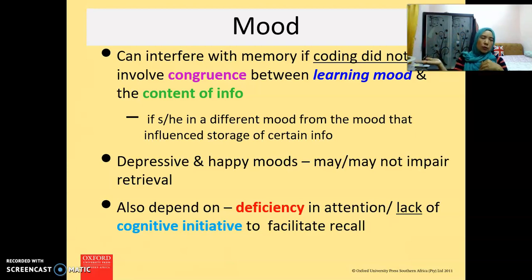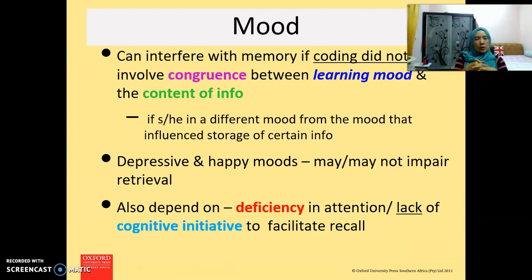If we want to retrieve information that relates to positive information, then our mood, according to this textbook, should also be positive. If our mood is negative and we want to recall information that is positive, then our mood and the content of the information are not congruent.